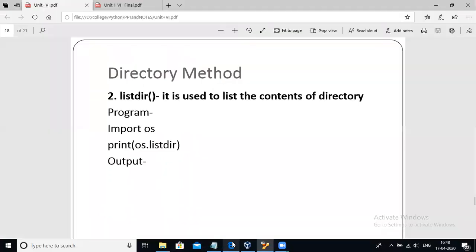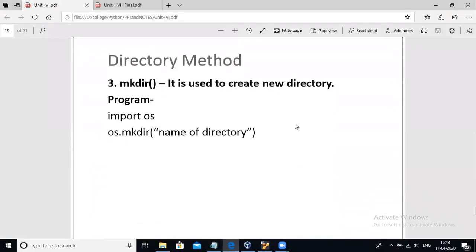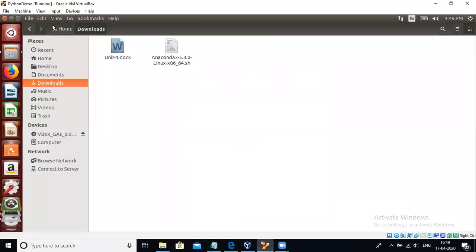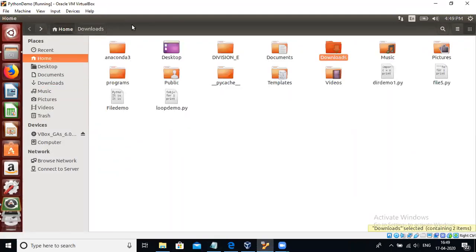The third method to perform operations on a directory is mkdir. mkdir is a method which is used to create a new directory. Now here we know that home is a default directory. Inside that, anaconda 3, division E, documents, download, music, picture, programs, template, videos, these are the subdirectories, and dir demo1.py, file5.py, file demo.py, loop demo.py, these are the files, right?